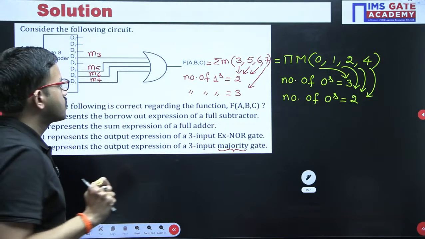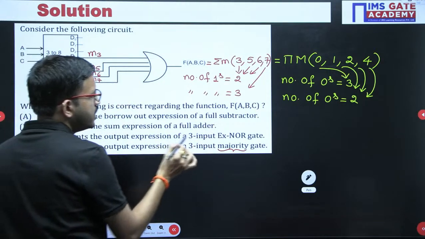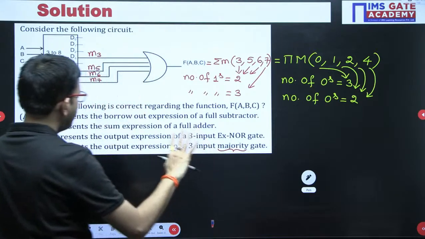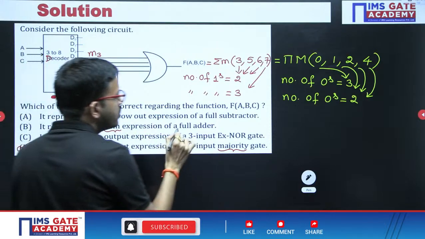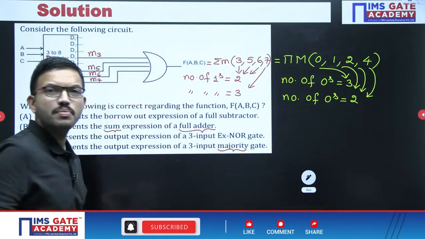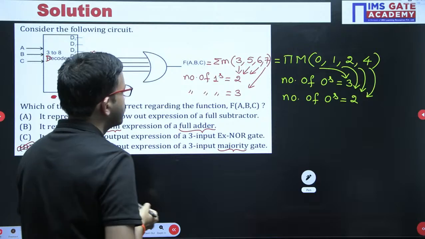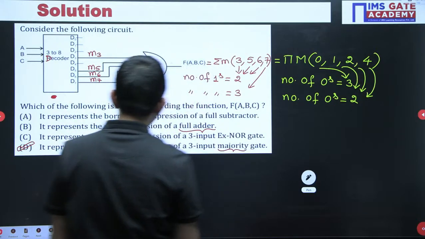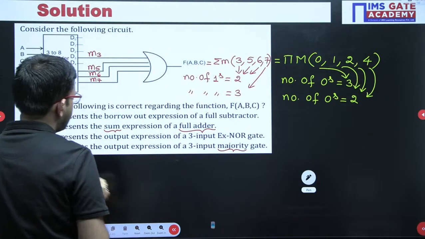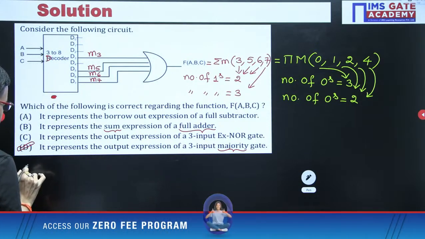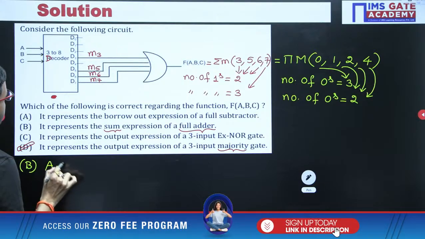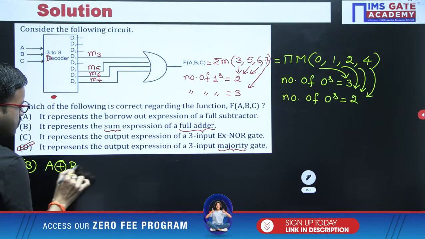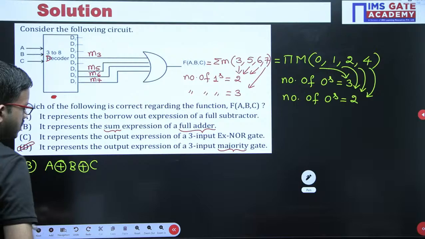So just for verification, the 3 input XNOR gate. Before that I will talk about the sum equation. We are very much familiar with the sum equation of a full adder. It is an exclusive OR operation, right? Regarding option B, I am writing the sum equation as A XOR B XOR C.